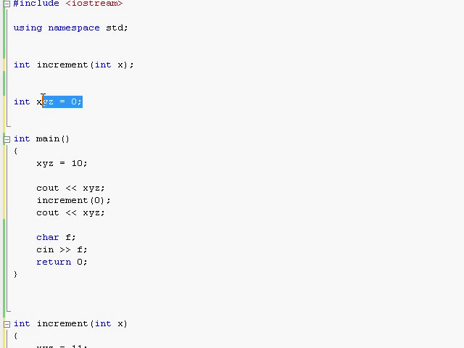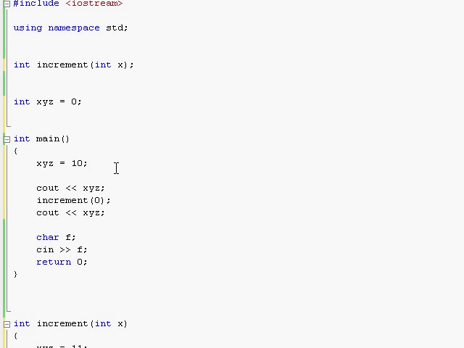So for example, now I create this xyz, a global variable, and I give it 0. Now in my main function, I could right away start using this variable xyz without even declaring it, because I've already declared it right outside over here. And because xyz is a global variable, anything I do with it will really change it.